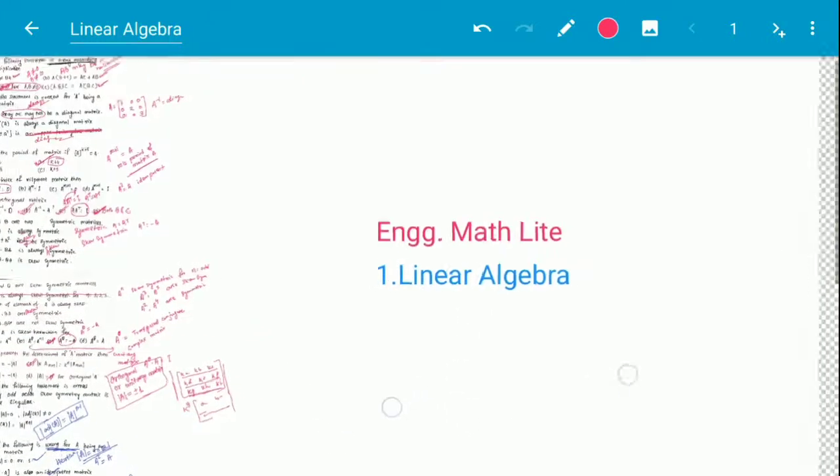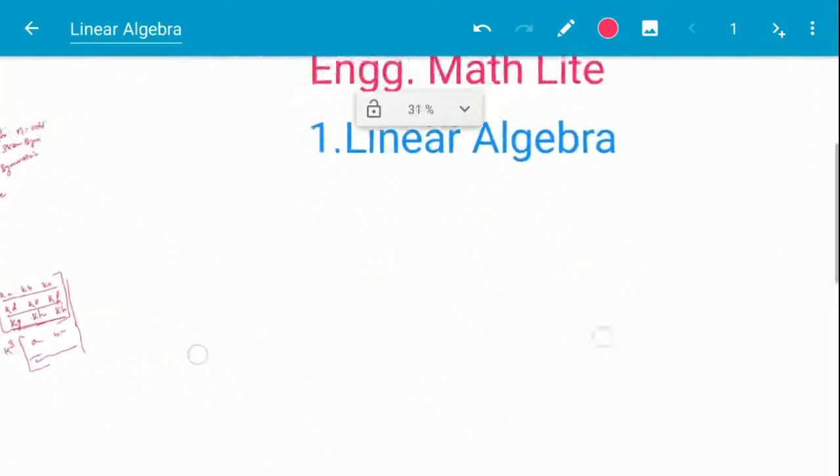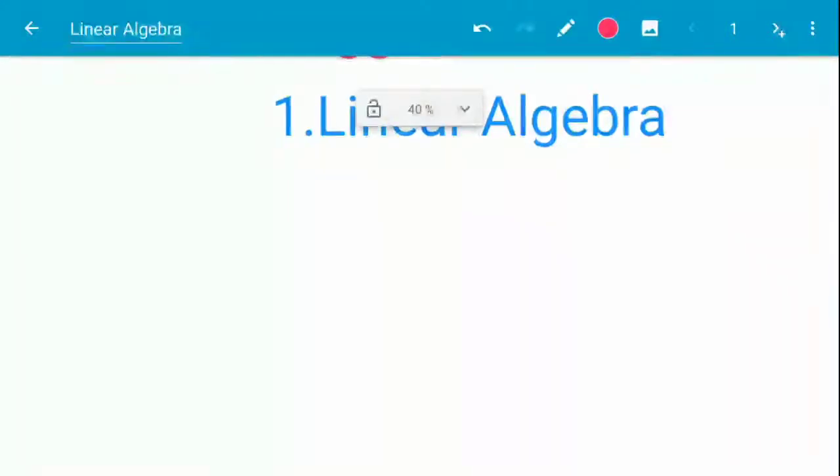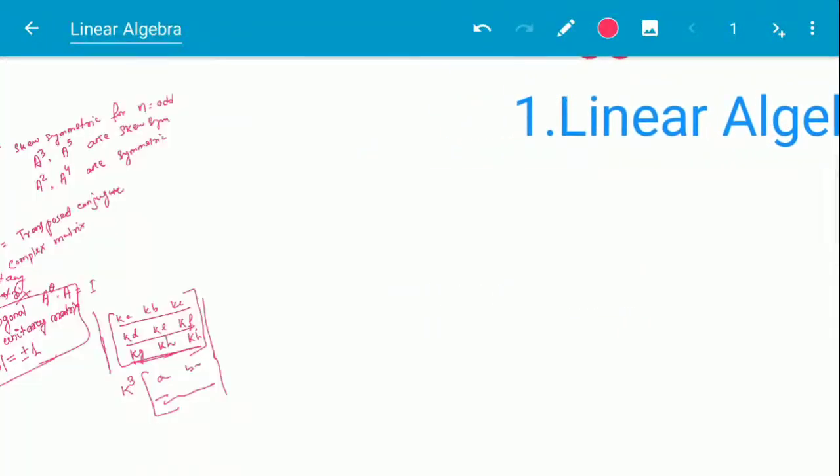So I have told that I will discuss the main vulnerable parts. So which are the vulnerable parts in linear algebra? First thing is different types of matrix.